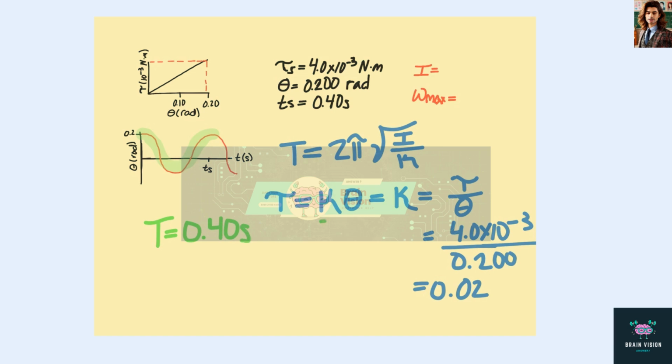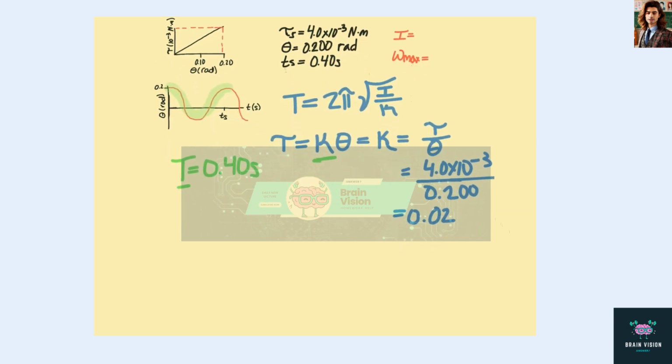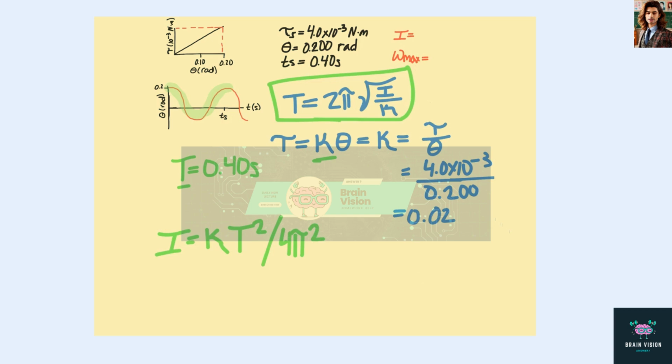Now we have our torsion and our period, and we can rearrange this equation to solve for inertia. We get inertia equals torsion times the period squared divided by 4 pi squared.